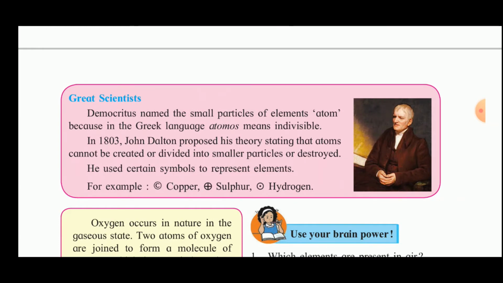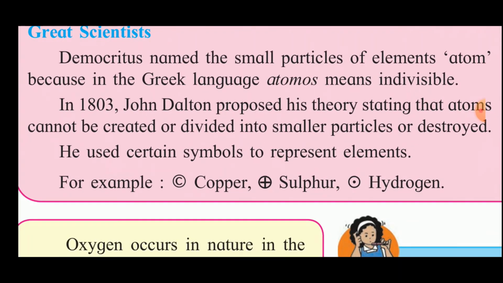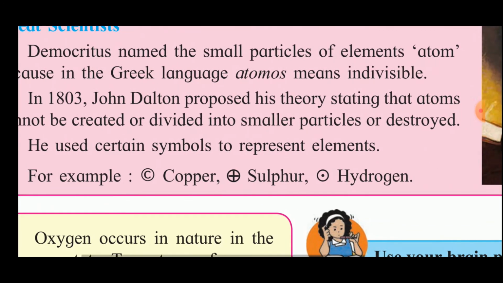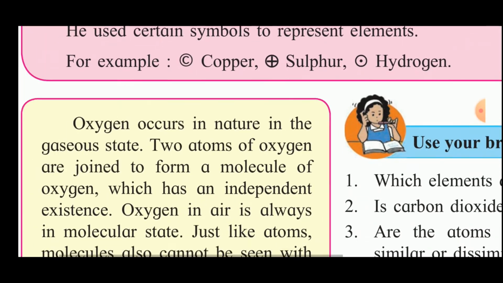The great scientist Democritus named the small particles of elements atom because in the Greek language, atomos means indivisible. In 1803, John Dalton proposed his theory stating that atoms cannot be created, divided into smaller particles, or destroyed. He used certain symbols to represent the elements. So here you can see copper, a circle was drawn and inside it the C was written. For sulfur, a cross inside the circle, and for hydrogen, a dot.